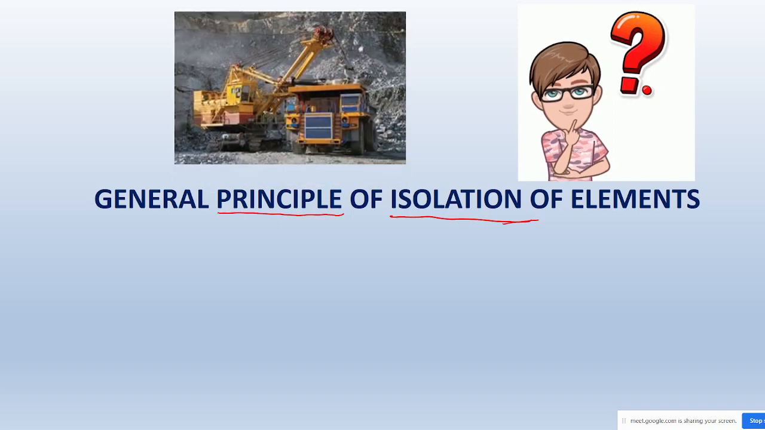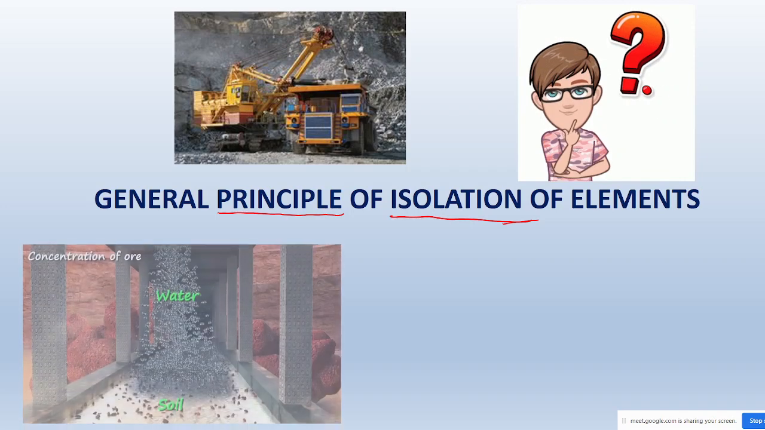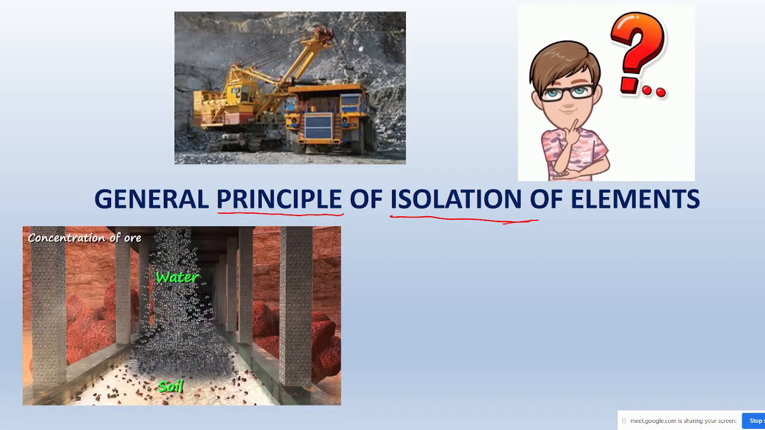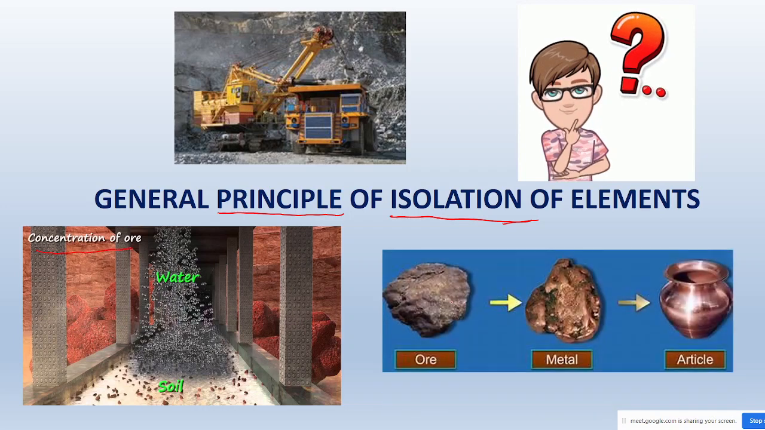First of all, mining is done. After that, the mined material is cleaned with the help of water, where soil and everything else is removed. That process is known as concentration of ore. Finally, from the ore we get the metal, and from the metal we get the article. These are the different techniques and principles used for the isolation of metals. Now let's begin this chapter.